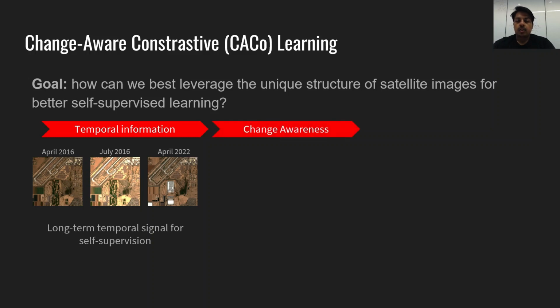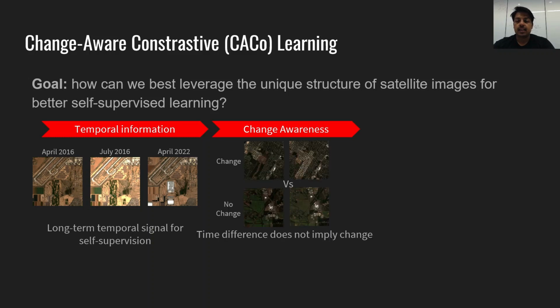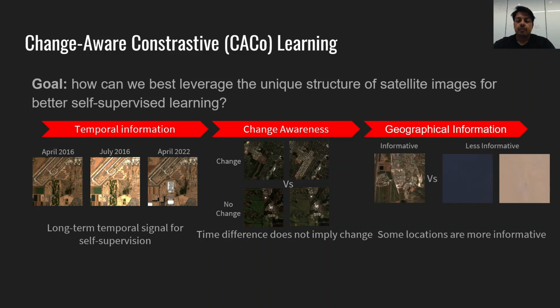The time difference is not the only useful signal. A location may or may not have meaningful changes even after a long time. We enforce our method to be aware of the meaningful changes from these images. Finally, we look at satellite images spatially, where we present a novel geographical sampling strategy that produces the most informative samples.